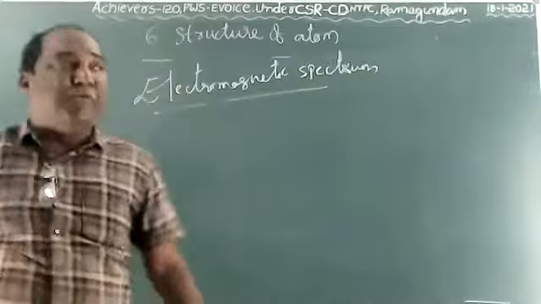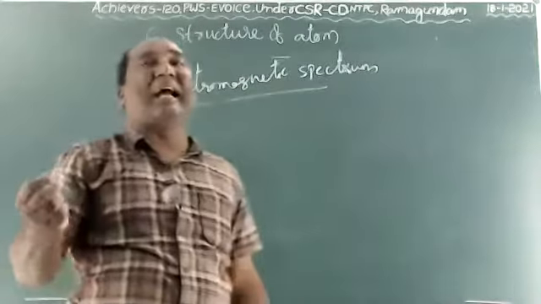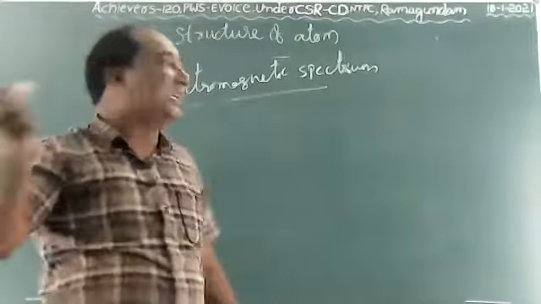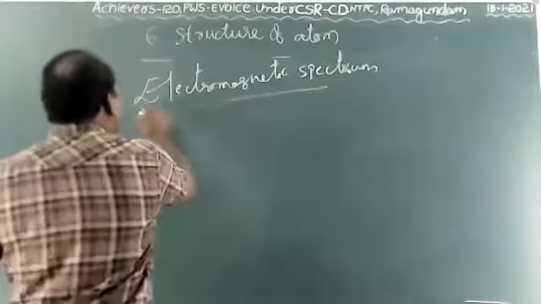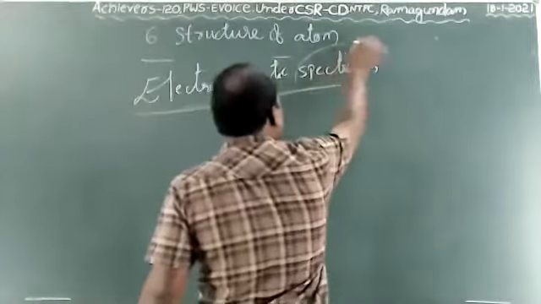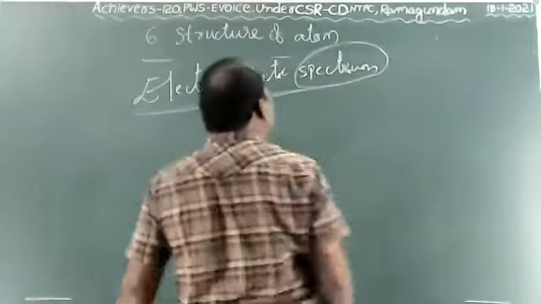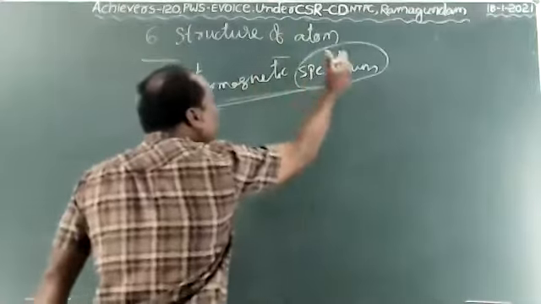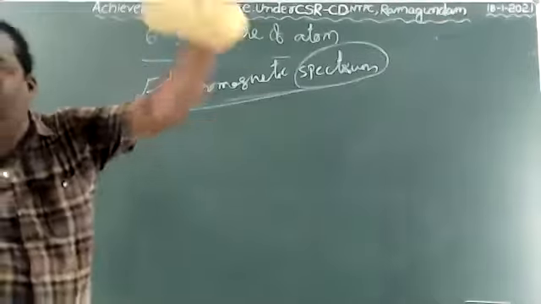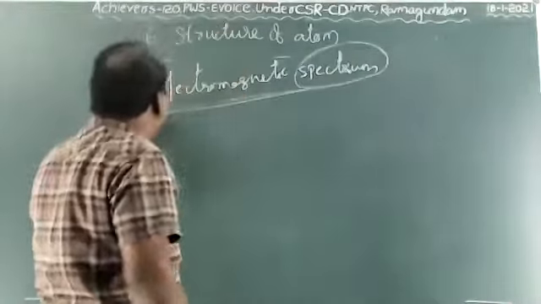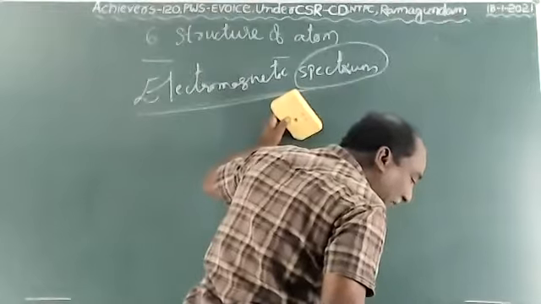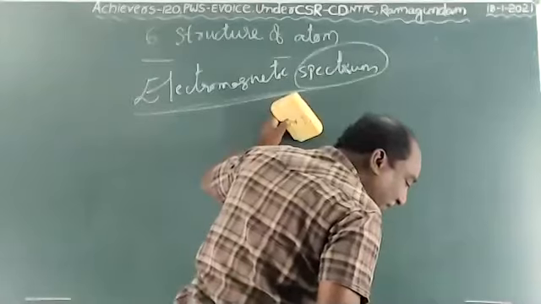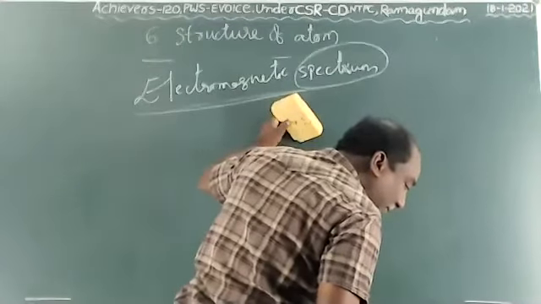The electromagnetic waves consist of a wide variety range of frequency. The entire range of frequency of electromagnetic waves we have to call the electromagnetic spectrum. Spectrum means, we know it easily, the group of wavelength and frequency is called spectrum. The wide variety range of wavelength and frequency is called electromagnetic spectrum.